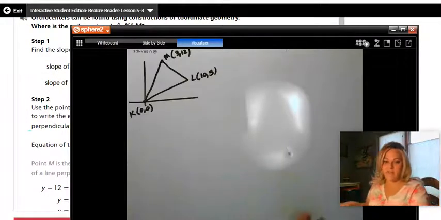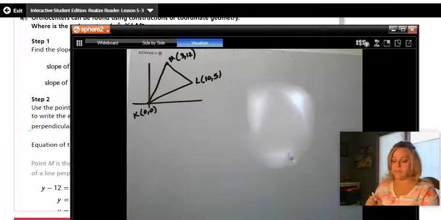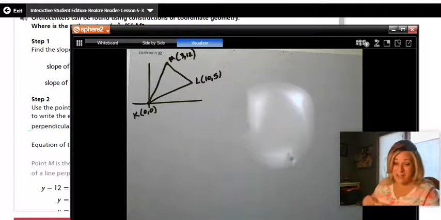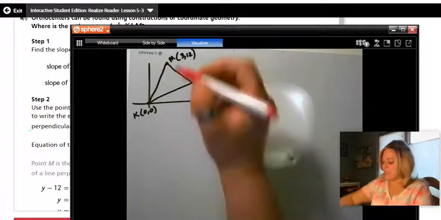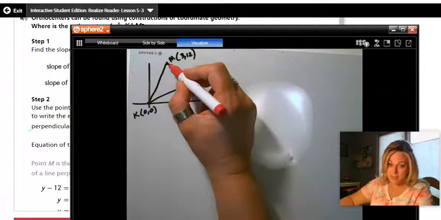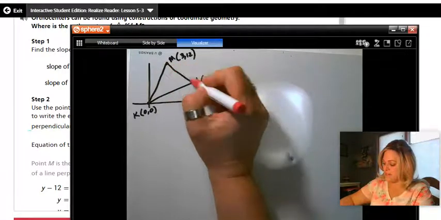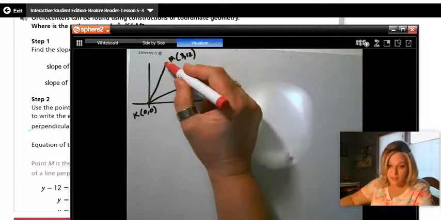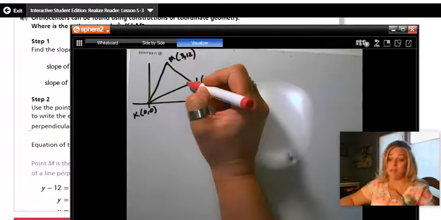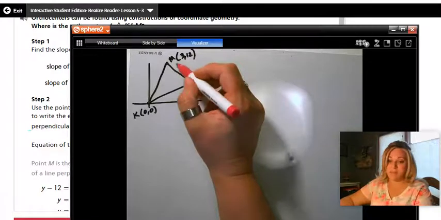All right, here's the problem. I drew it out for you. It's not the best, but you get the idea. We are going to find the altitudes of each of those, but we're going to have to use our algebra skills. So I need to find the slope from this line right here. Now, if I find the slope, I can figure out what the slope is of the line perpendicular, because it's the opposite reciprocal.